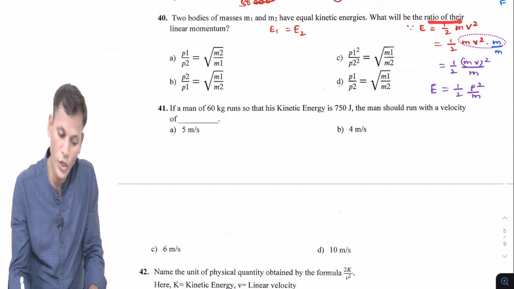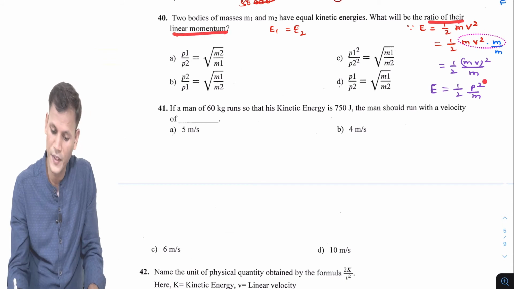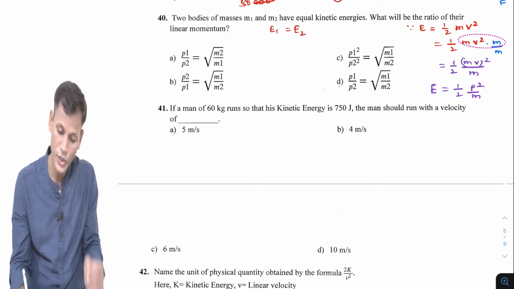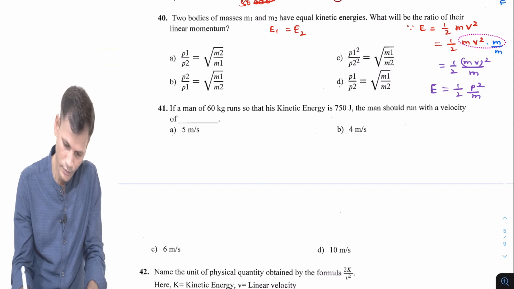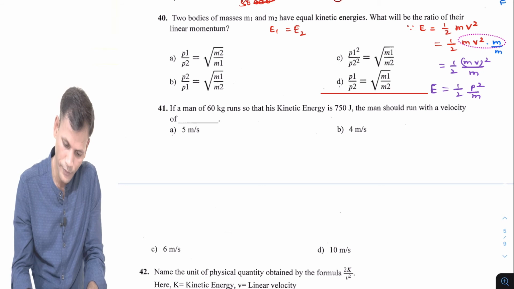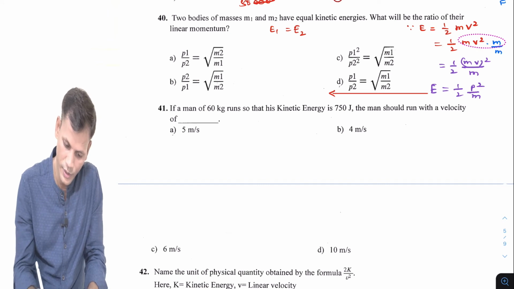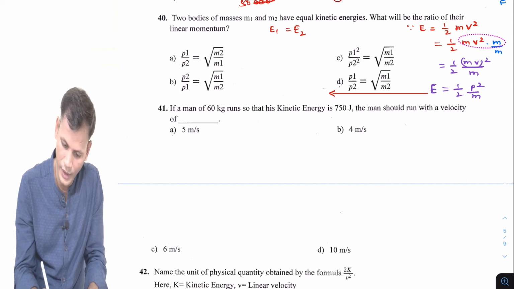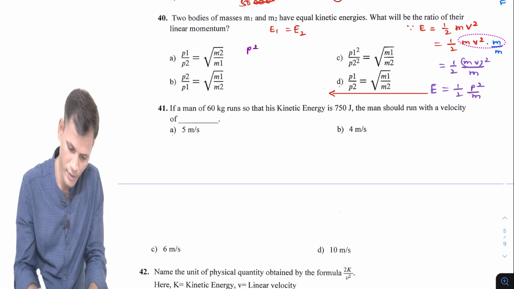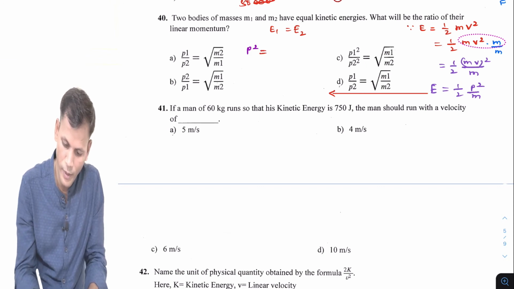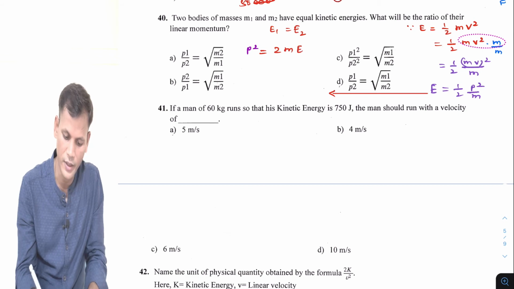Now the ratio of their linear momentum means p square we are talking about. So from this formula, p square will be 2mE.